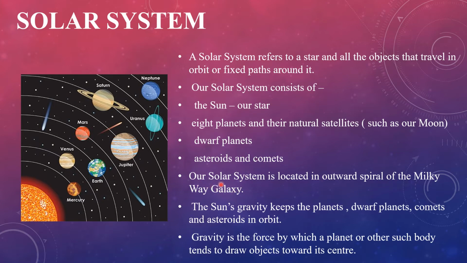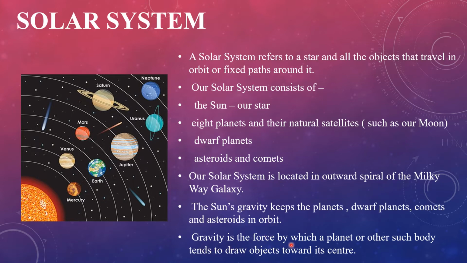Our solar system is located in an outward spiral of the Milky Way galaxy. And the sun's gravity keeps the planets, dwarf planets, comets and asteroids in orbit. Due to the sun's gravity, all the planets, dwarf planets, comets and asteroids move in an orbit.